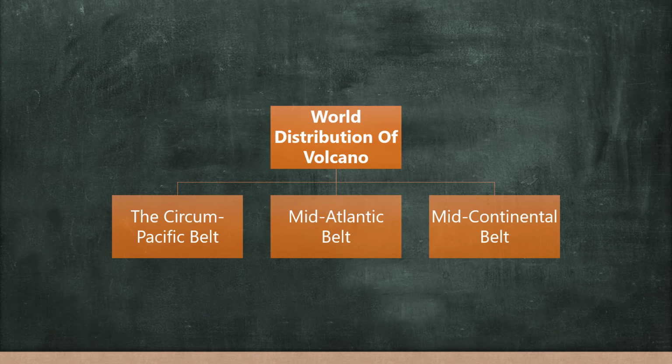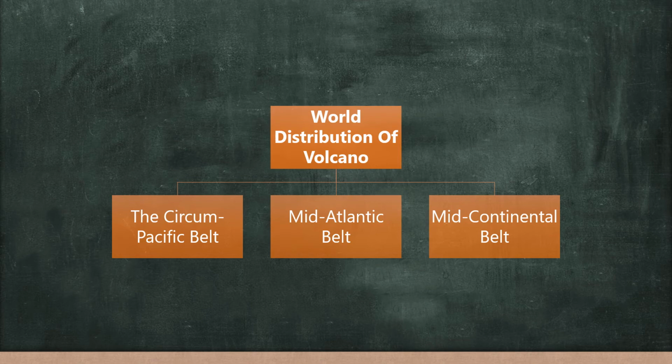Most of them are associated with the unstable portion of the earth's crust, where most of the young fold mountains are located. Young fold mountains, the Andes, Rockies, and Himalayas, are still in their growing stages. Most of the active volcanoes are found in two belts where the crust is unstable: the circum-Pacific belt, or ring of fire, and the mid-continental mountain belt. Another is the mid-Atlantic belt. So three belts are given.